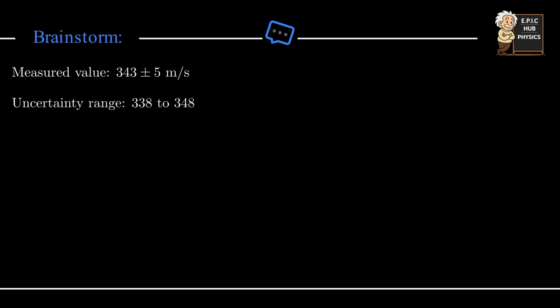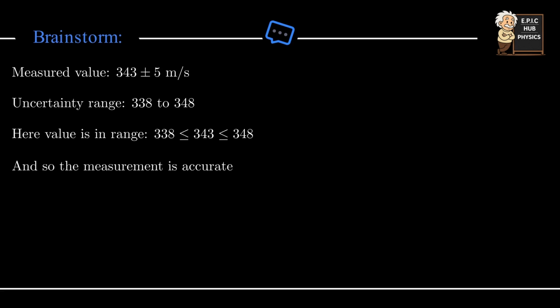Next, we compare this range with the accepted value. The accepted value for the speed of sound at 20 degrees Celsius is approximately 343 meters per second. We now check whether this accepted value lies within the uncertainty range. Since 343 lies between 338 and 348, the accepted value is indeed inside the measured range. Therefore, the measurement is accurate.